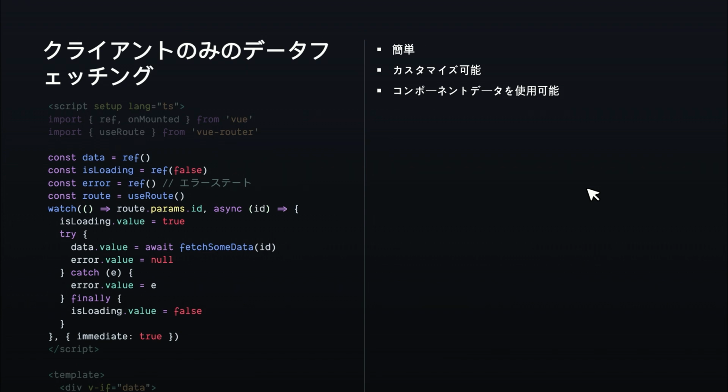But it has two major downsides. It's client only, so you can't do SSR at all with this approach. The data fetching only happens when the component is mounted, and it will not be awaited on the server, so we render a blank page. And honestly, it's quite verbose. We can solve this with a composable. We'll see that later, but still very long. You're not going to do this multiple times over the project in multiple pages.